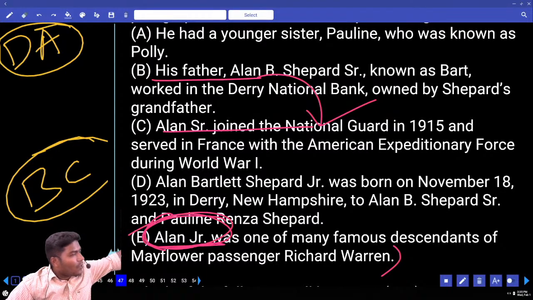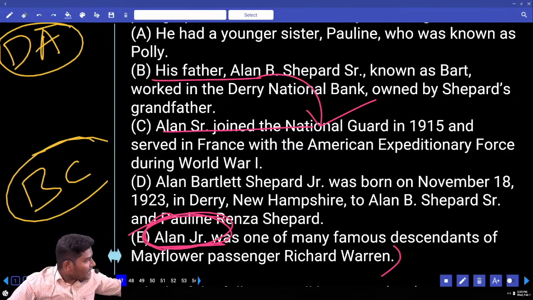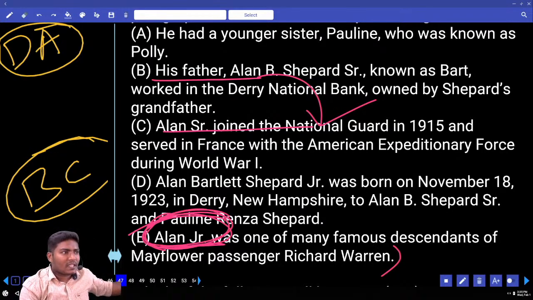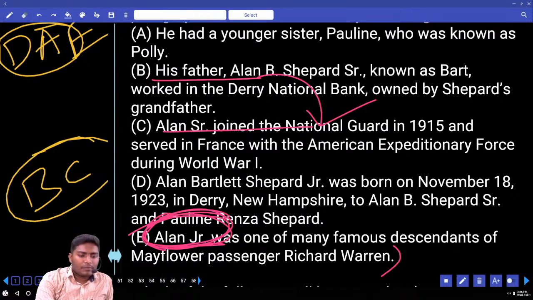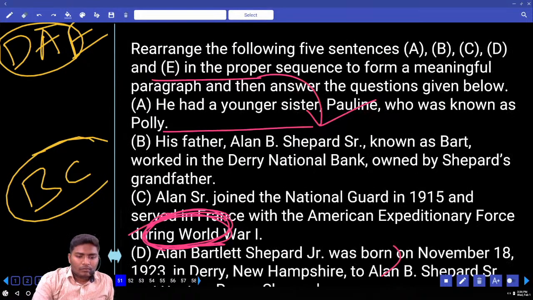We have one pair above, DA. This is about son or father? Son. We have another pair here. This is about father or son? Father. Now we are left with one more sentence. Now this is about father or son, this sentence. Son. So where can we add E? The beginning one. So the rearrangement is DAE and BC. Next, move to 52.